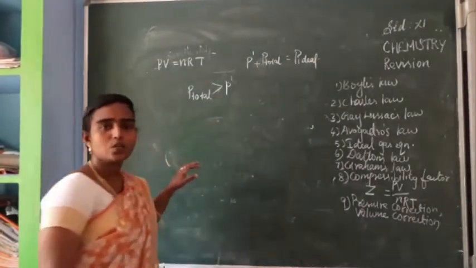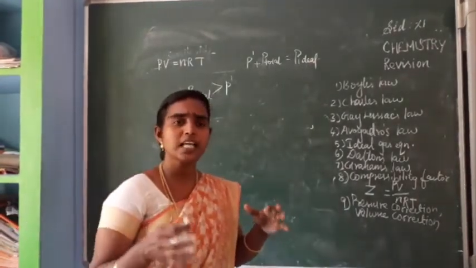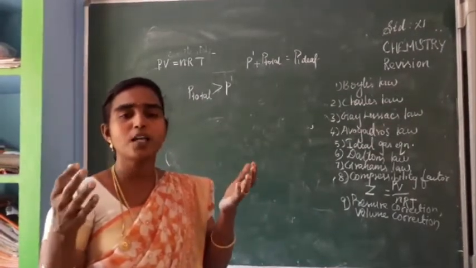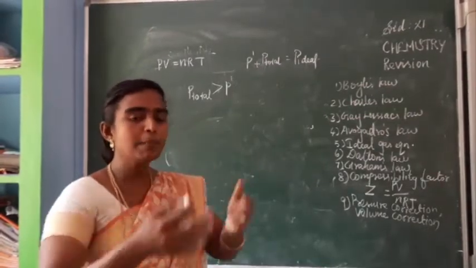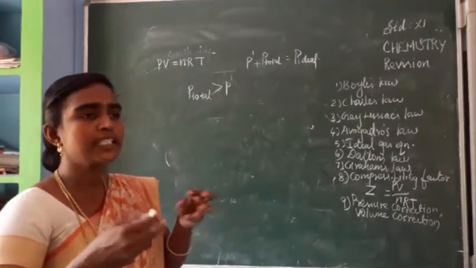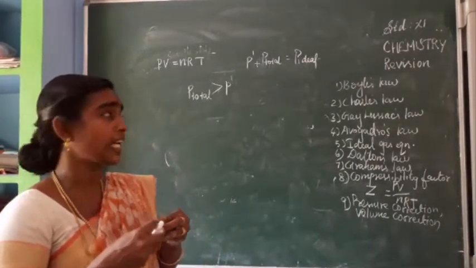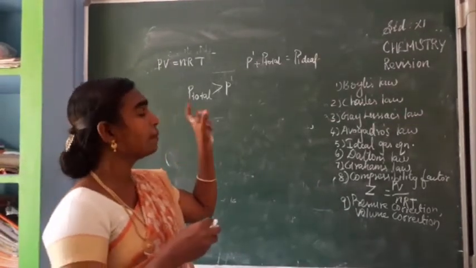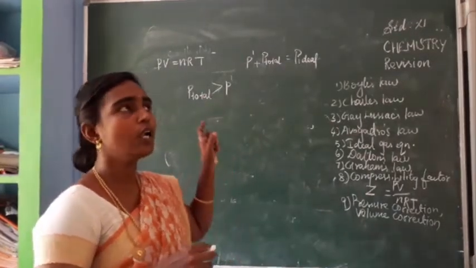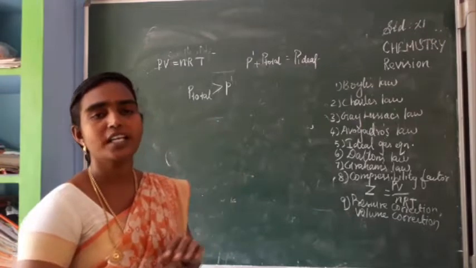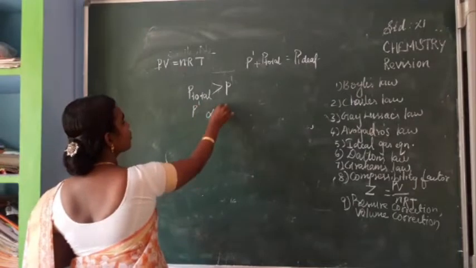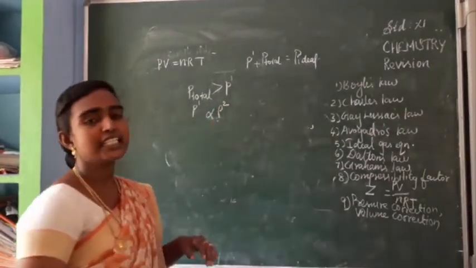Have you understood? Gaseous molecules exert this force, that is speed, and the speed of the molecules can be influenced by the neighboring gaseous molecules because of the attractive force. By considering this attractive force for real gases, P ideal can be written as the total pressure of that real gas plus P dash. This P dash is called the correction term. We know that P dash is proportional to rho squared. What is rho? Density, isn't it?